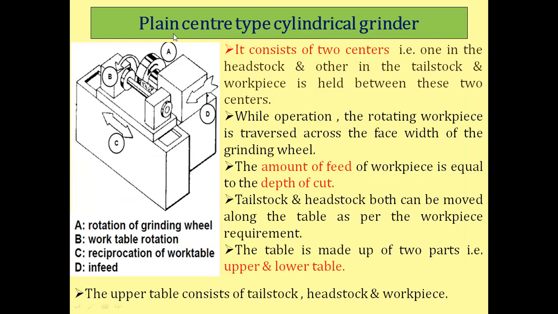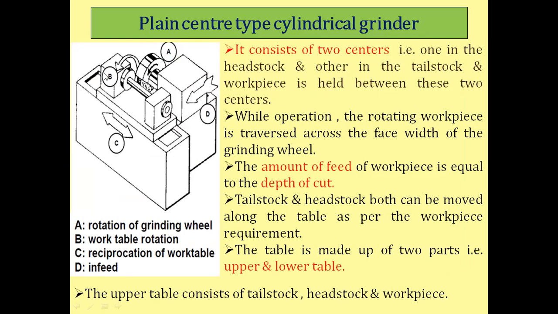First is the plain center type cylindrical grinder. Here we can see the image. It consists of two centers, one in the headstock and the other in the tailstock, just like a lathe machine. The workpiece is held between these two centers.